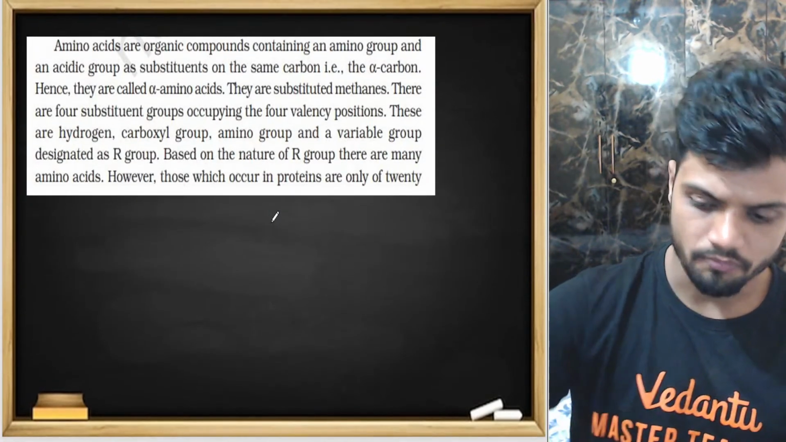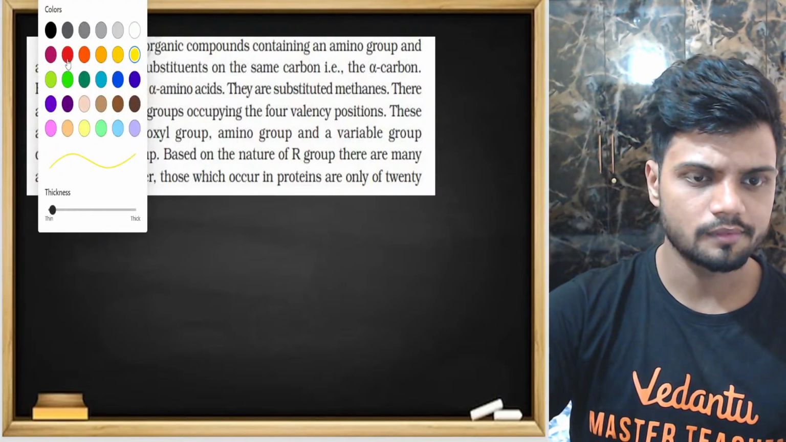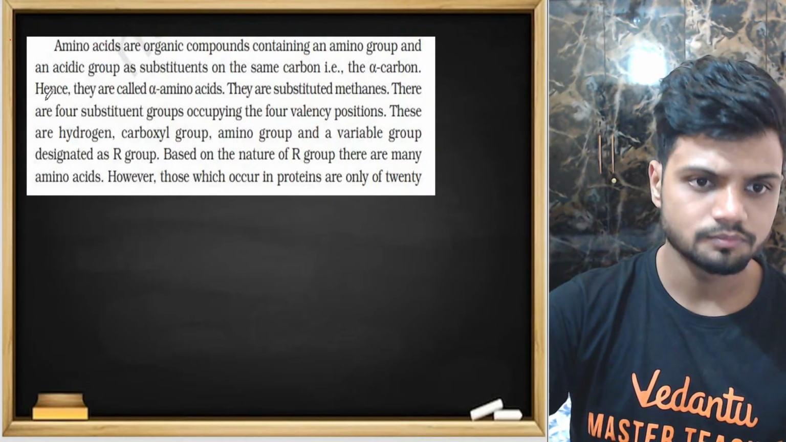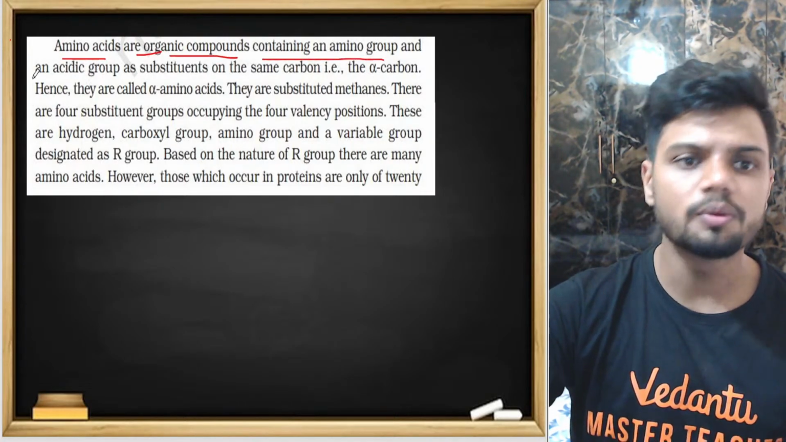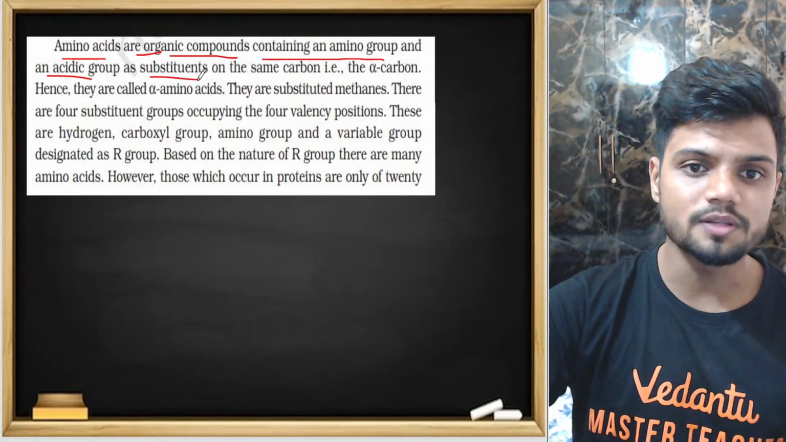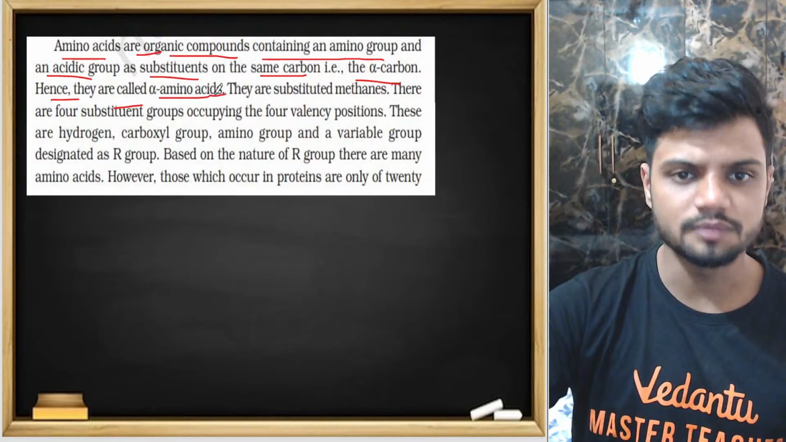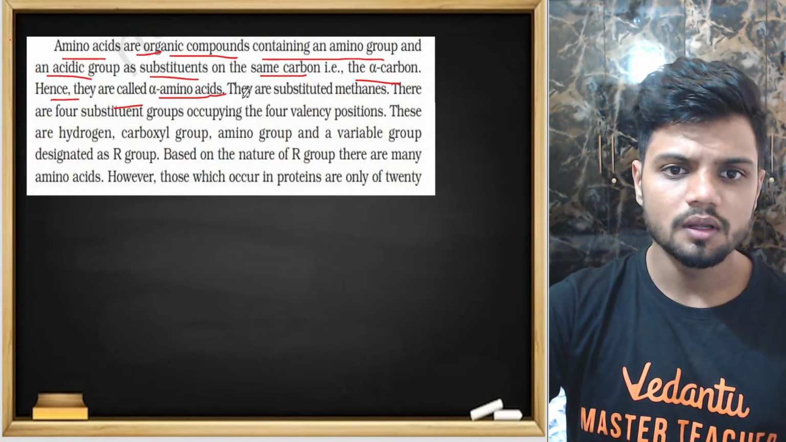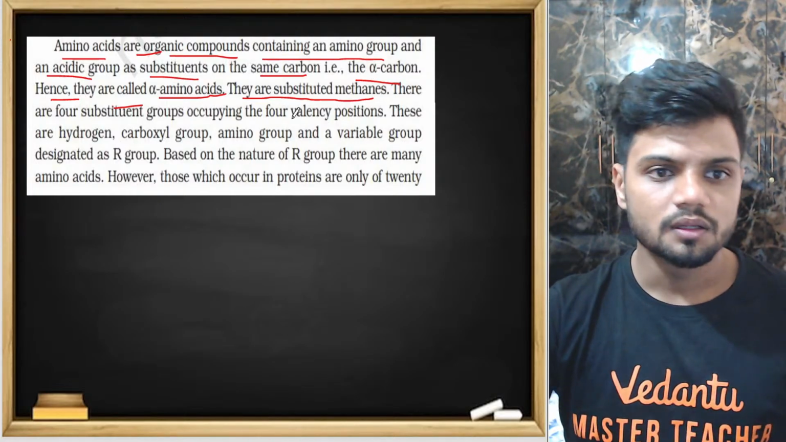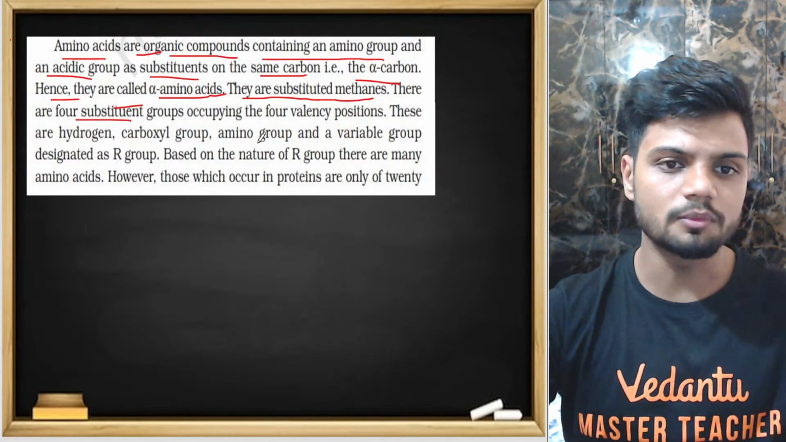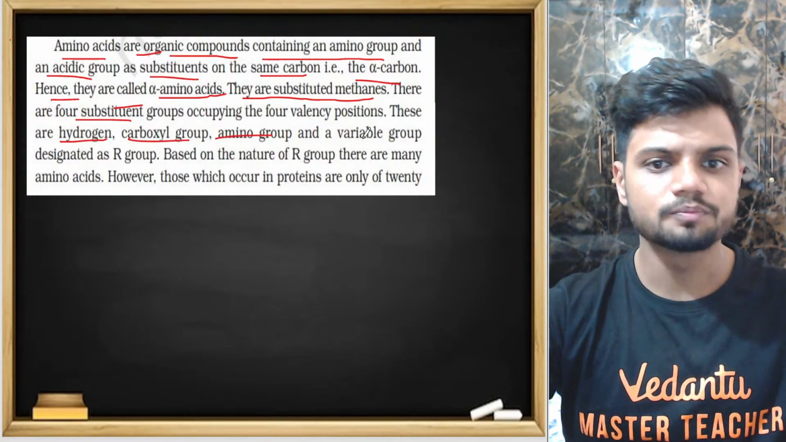Now, it's given us here. Amino acids are organic compounds containing amino group and acidic substituents on the same carbon. The alpha carbon hence is called the alpha amino acid, the middle one. They are substituted methanes. You take a methane and you completely substitute it. There are four subunits. First one is what, tell me students? Hydrogen, carboxylic group, amino group and a variable group.